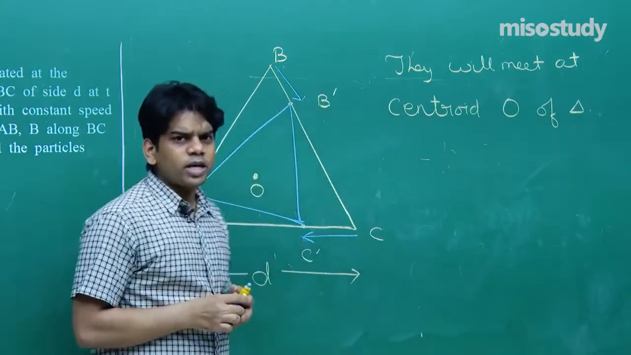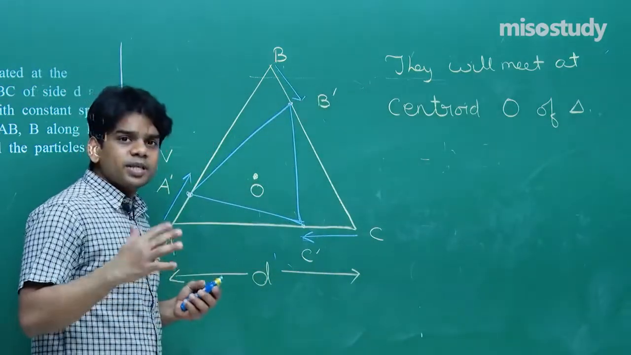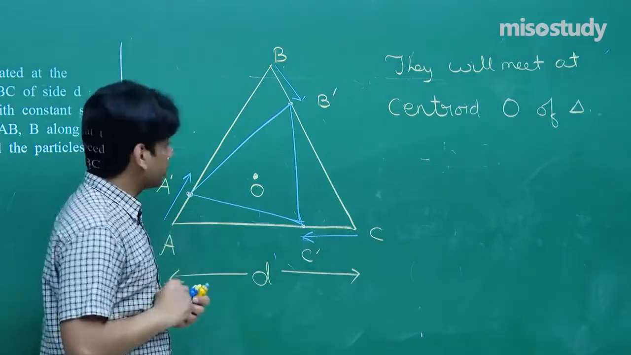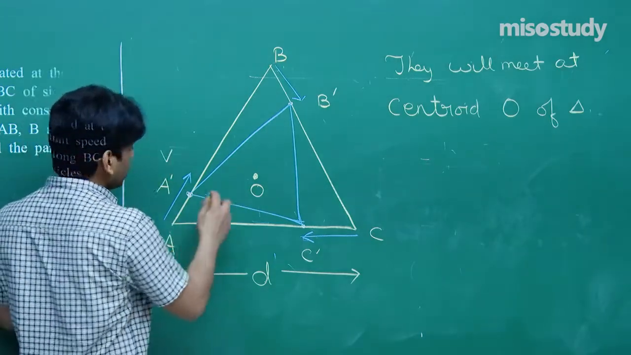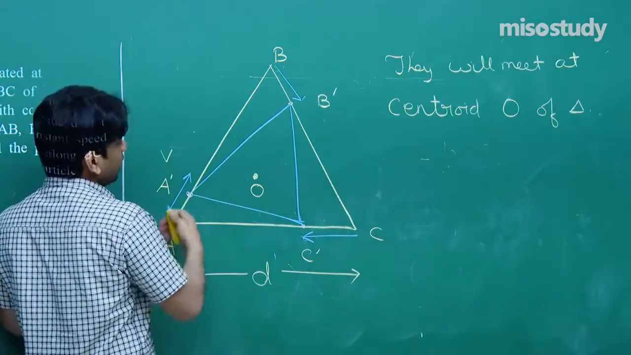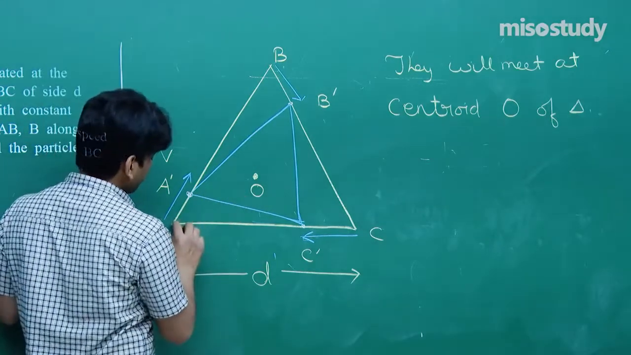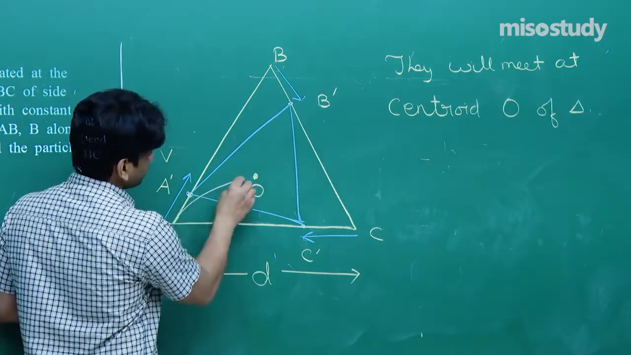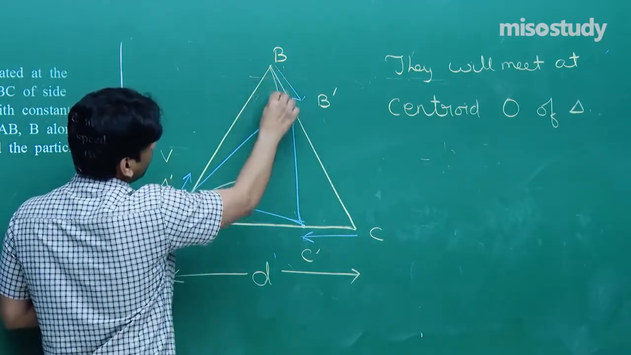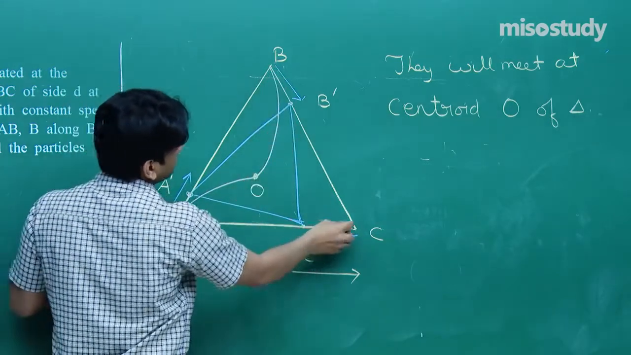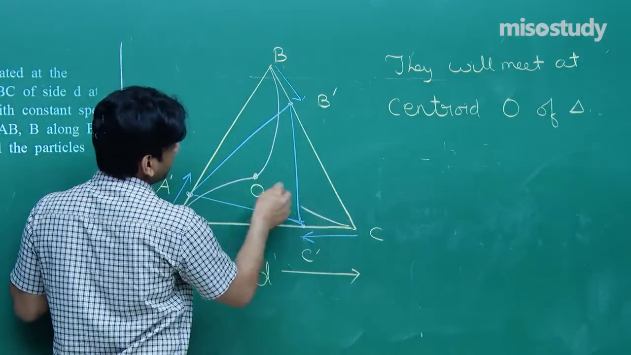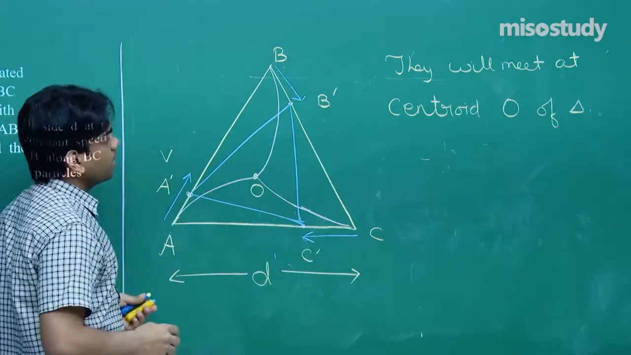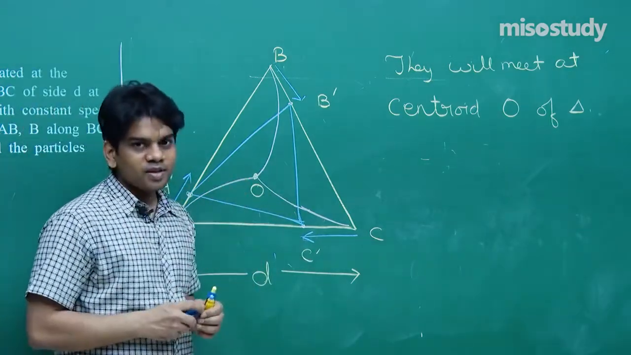Due to symmetry, I am not framing any equation to show you all here, but due to symmetry, it will reach at the centroid of the triangle. Now you see here how the path will be. A is targeting to reach this point, so A's path will be somewhat like this. Let me show you here. B's path will be somewhat like this, and C's path will be somewhat like this. This will be the path of each particle, and they are targeting to reach here.